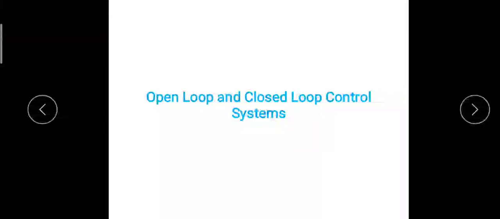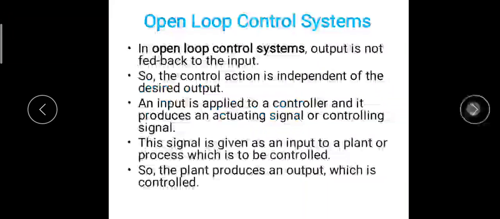After that we will talk about open loop and closed loop control systems. The open loop control system is a widely known control system, and it is also used in several systems or machines. In an open loop control system, the output is not fed back to the input, means there is no feedback in this type of control system.